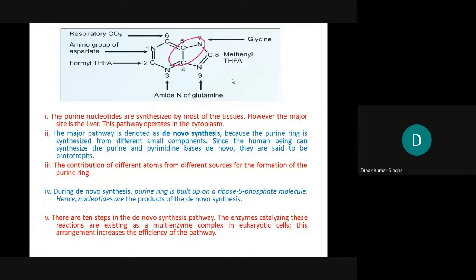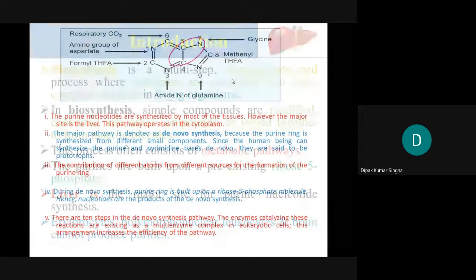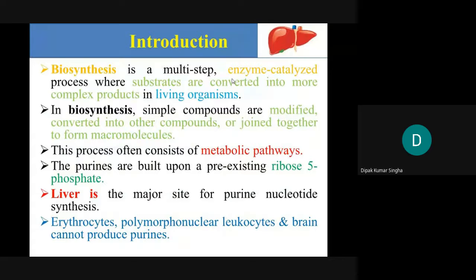So it is a very complicated pathway by which the purine nucleus is synthesized, and after that it will be synthesized into nucleic acid. Biosynthesis is a multi-step process, and enzymes catalyze this process by which substrates are converted into more complex products in the living organism. That is the biosynthetic process.